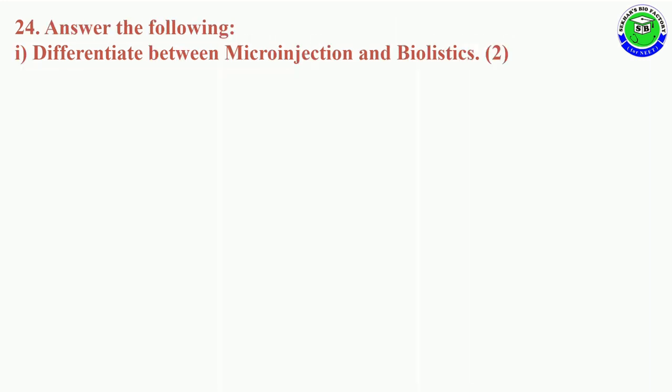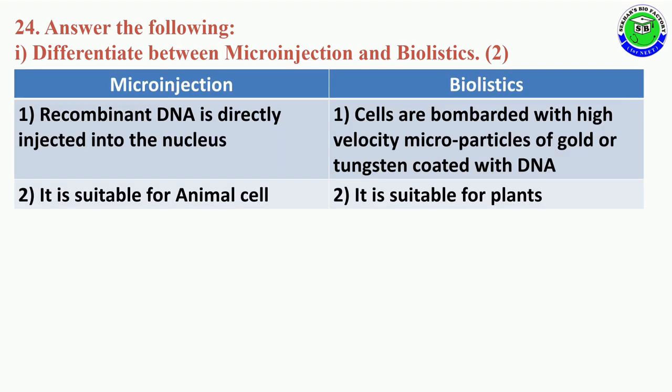Question number 24 with split form. First question. Differentiate between micro-injection and biolistic method. So micro-injection and biolistic methods are used in biotechnology to transfer DNA molecule into host cell. In case of micro-injection, the recombinant DNA is directly injected into the nucleus.